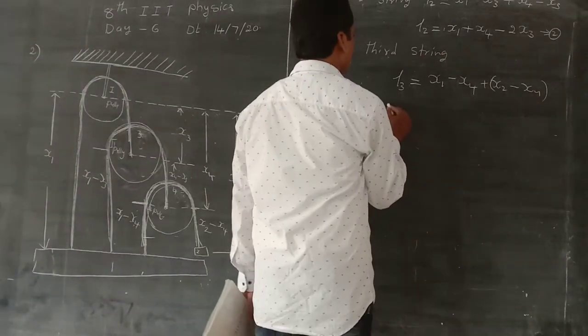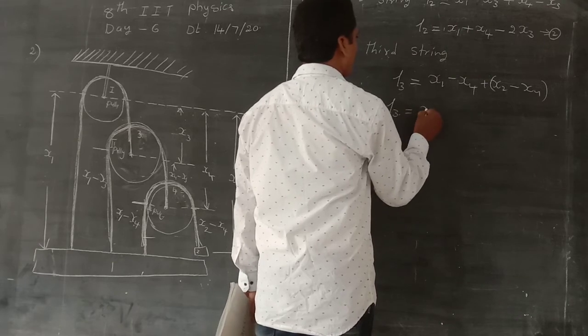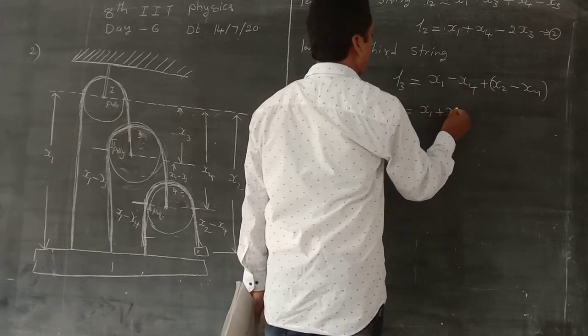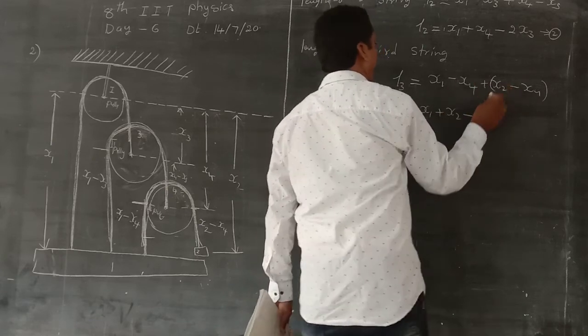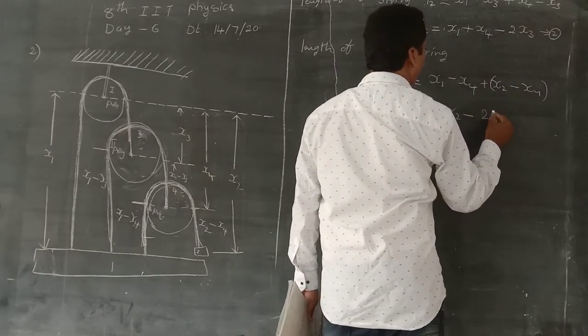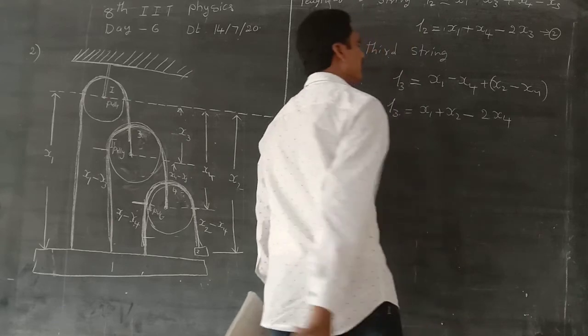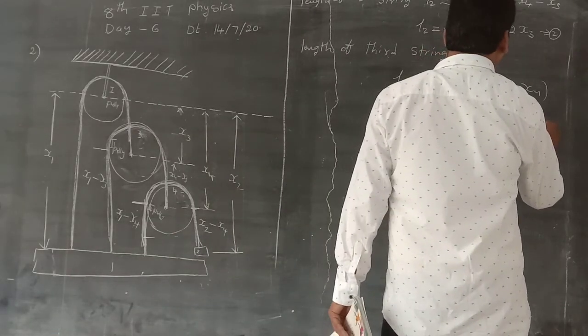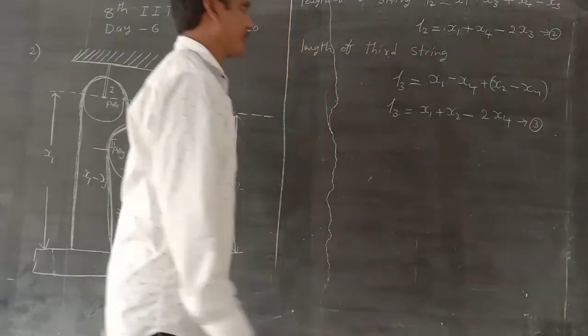So L3 is equal to x1 plus x2 minus 2x4. This is the third equation.